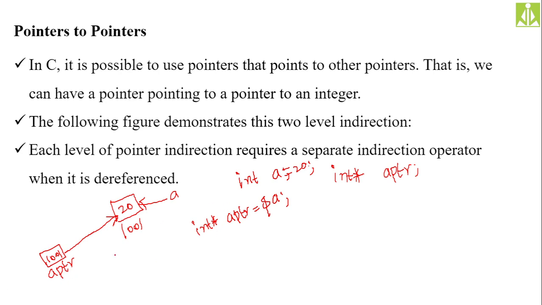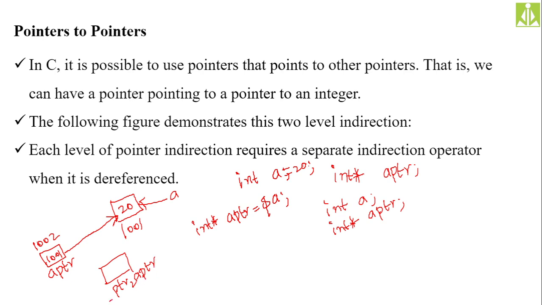In order to store this pointer's address, you need a pointer. So how do we declare a pointer to pointer? Having an integer, to store the address of the integer we create an integer pointer, int star aptr. This integer pointer, when it is storing the address of an integer, is also a memory location, and it will also have some address. Let us say 1002. To store this address 1002, we need another pointer, that is a pointer to aptr.